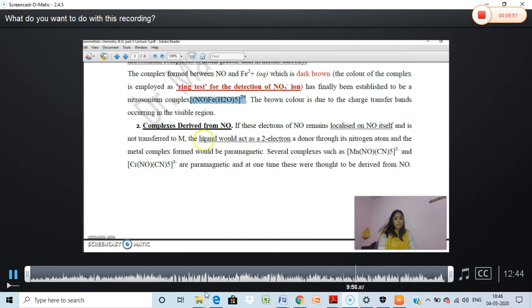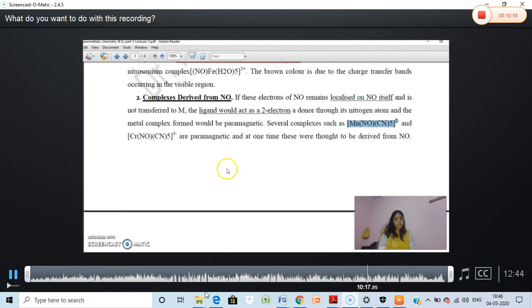So the ligand acts as a 2 electron donor instead of a 3 electron donor. For example, these are some complexes where it is acting as a 2 electron donor: Mn, NO, CO, CN whole 5, 2 minus, and chromyl. These are paramagnetic, and one time these were thought to be derived from NO.